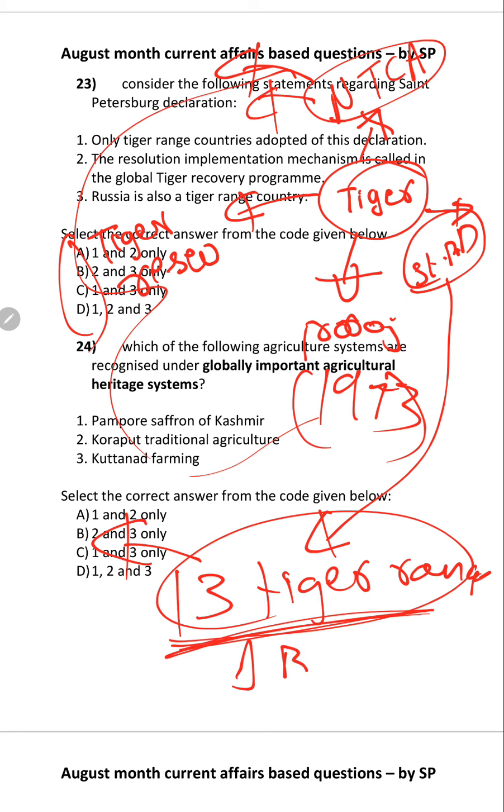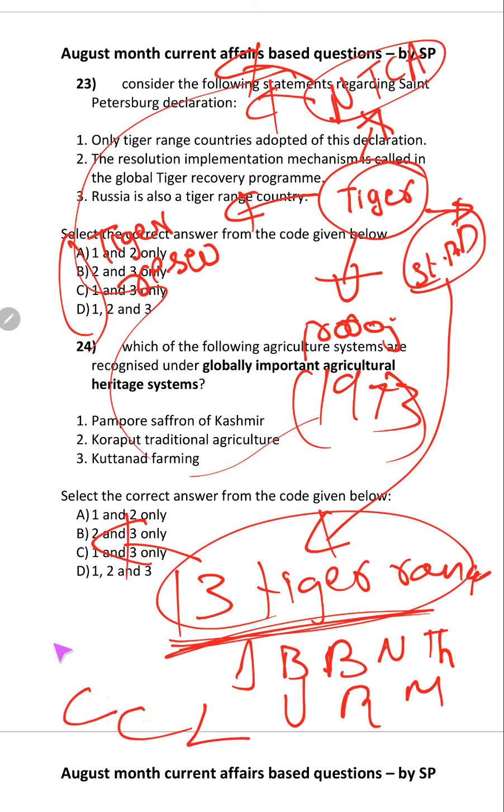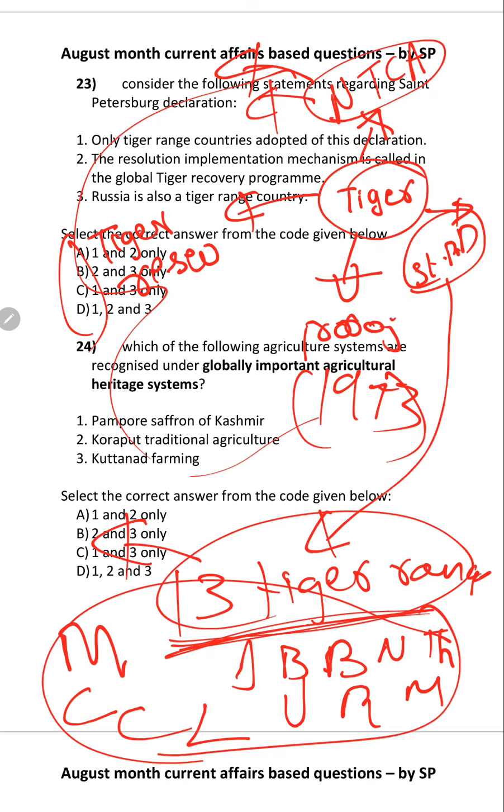We all know India, Bangladesh, Bhutan, Nepal, Thailand, Myanmar, Russia, Vietnam, Laos, Cambodia, China, and Malaysia. These are the 13 countries you should remember.